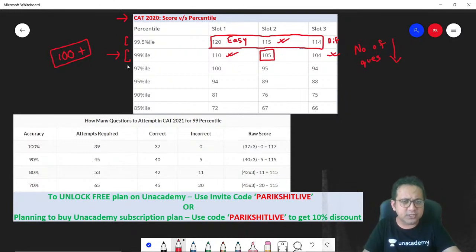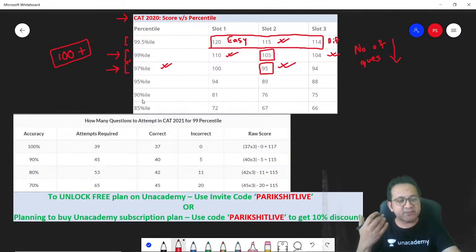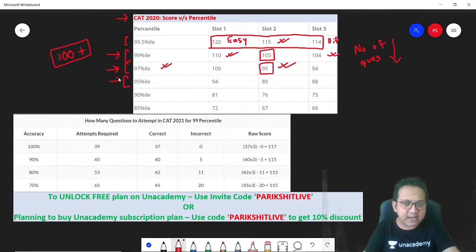If you belong to a general category, 97 percentile will also fetch you calls from the newer IIMs. So even if you end up getting around 95, this is a safe bet. If you belong to a reserved category like NCOBC or SCSC, 97 percentile will get you IIM Ahmedabad. So these, you see here, 95. Any score up till here, I think, is very much achievable. Up till 89 is very much achievable.